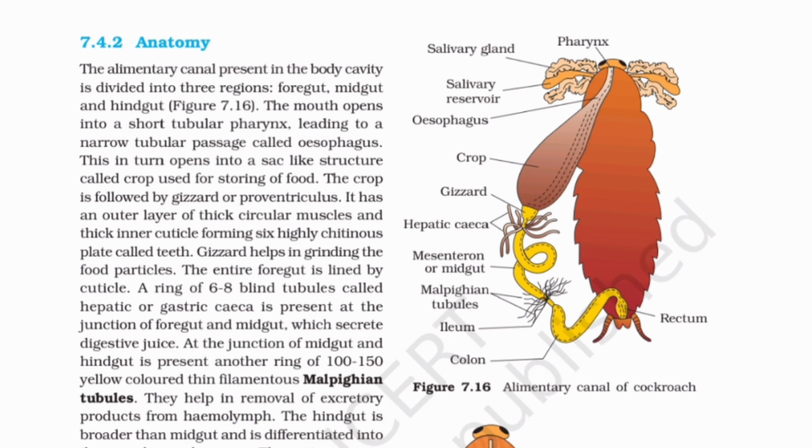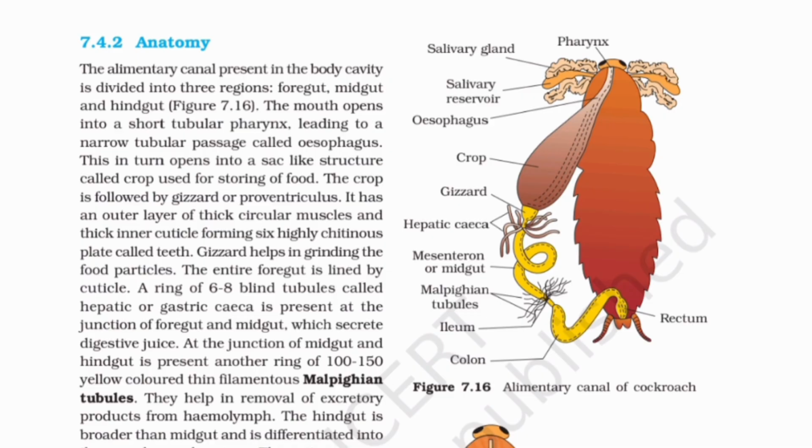7.4.2 Anatomy. The alimentary canal present in the body cavity is divided into 3 regions: foregut, midgut, and hindgut. Figure 7.16. The mouth opens into a short tubular pharynx, leading to a narrow tubular passage called the esophagus. This in turn opens into a sac-like structure called the crop, used for storing of food. The crop is followed by the gizzard or proventriculus. It has an outer layer of thick circular muscles and a thick inner cuticle forming 6 highly chitinous plates called teeth. The gizzard helps in grinding the food particles. The entire foregut is lined by cuticle.